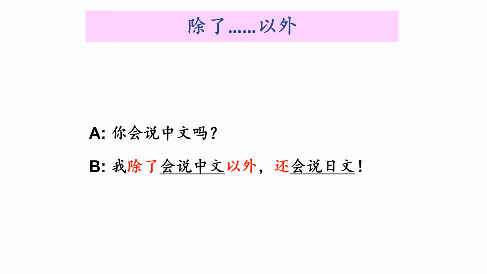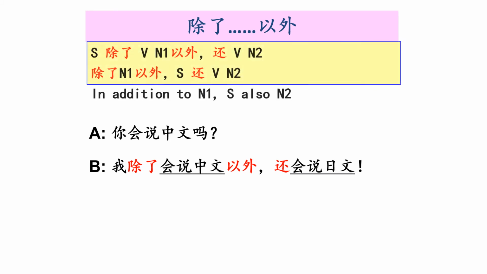Know how to do something. 好 So we can use this structure, right? We can just put the noun phrase here. So that would be Chinese, right? Besides Chinese, in addition to Chinese. 除了中文以外 subject is I, 我还会说日文。So either of these two is good.